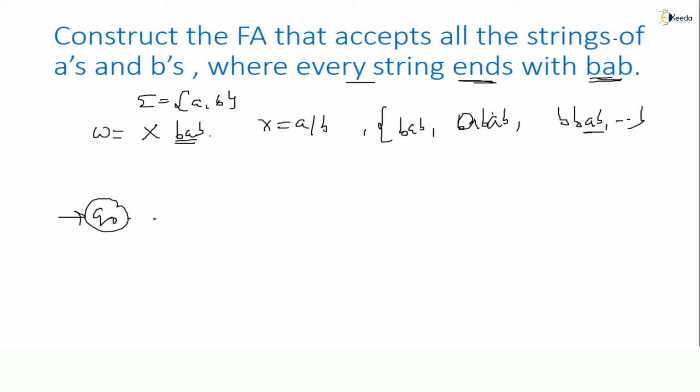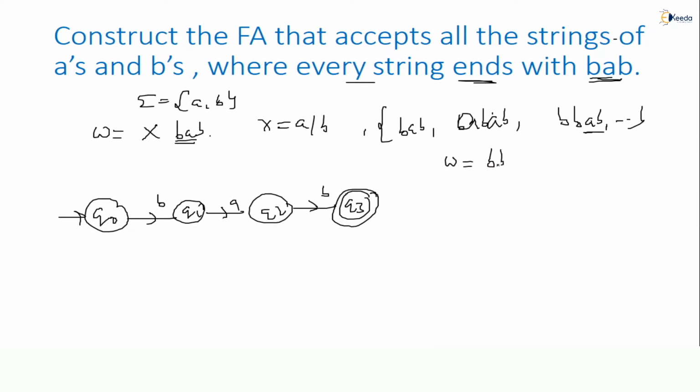Q0 on B goes to Q1. Q1 on A goes to Q2. Q2 on B goes to Q3. So we should make Q3 the final state, ending with BAB, right? Now see, take W, any number of B's followed by BAB can come or not? Yes. So now BAB is right.